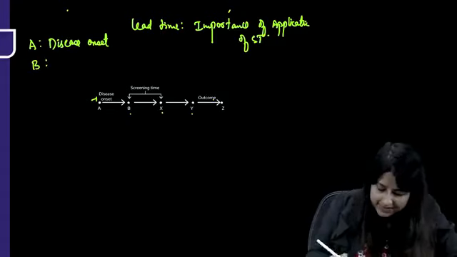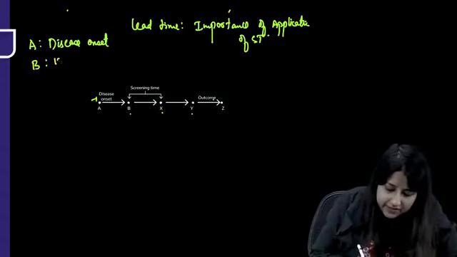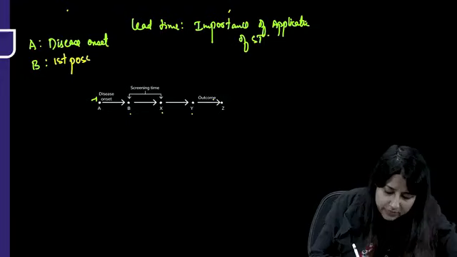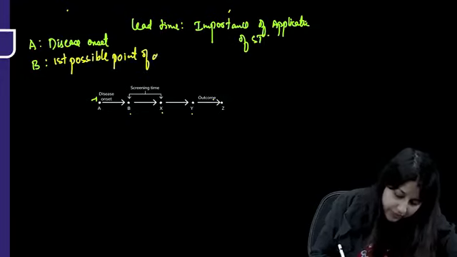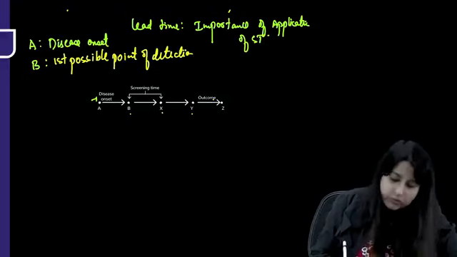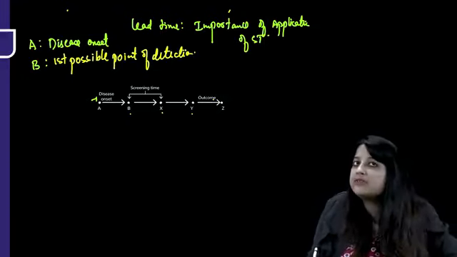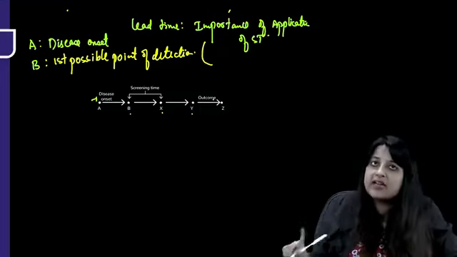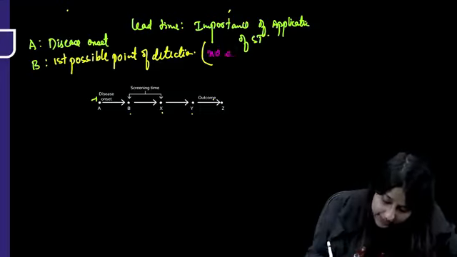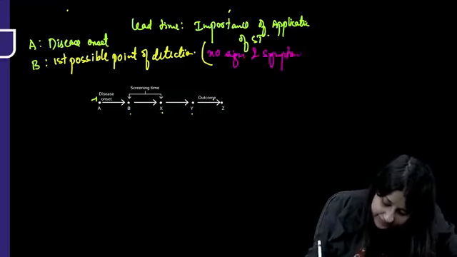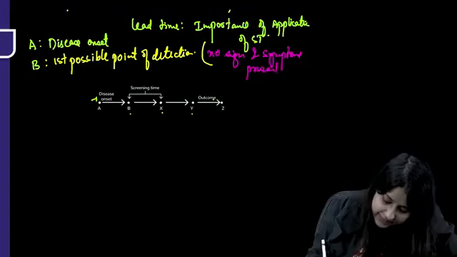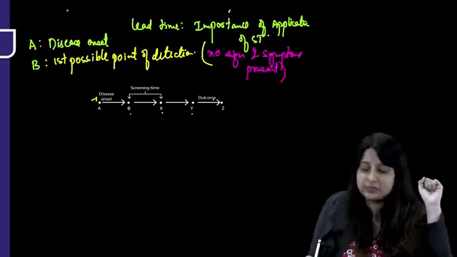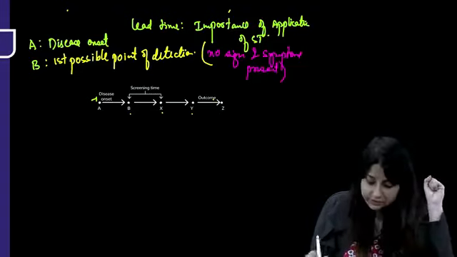Now, what is point B? Always remember B over here is the first possible point of detection. That is what point B is. What do I mean by first possible point? That the person does not have signs and symptoms right now. No signs and symptoms present. The person does not present with any signs and symptoms. So that's the first possible point of detection.